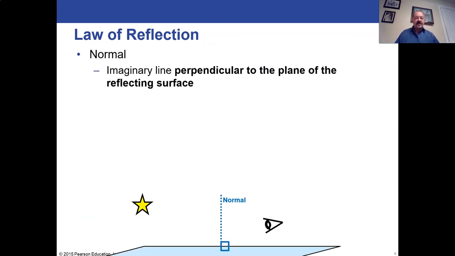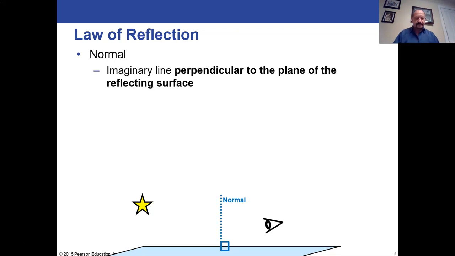So the law of reflection, we have to define some terms. We already defined the normal. The normal is that line perpendicular to the surface of the reflecting plane's surface. Okay, so if it's tilting, you still have to make it perpendicular. If it's flat, you make it straight up. Whatever the angle of the surface is that it's reflecting off of, you make a line perpendicular to that.